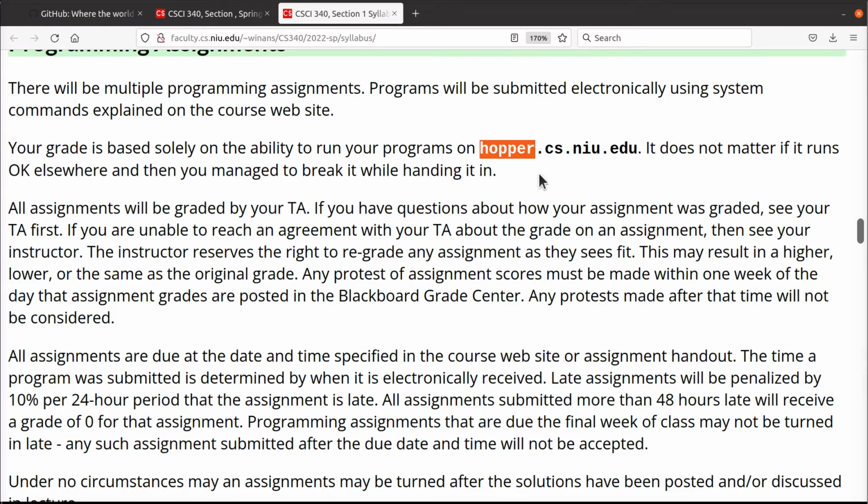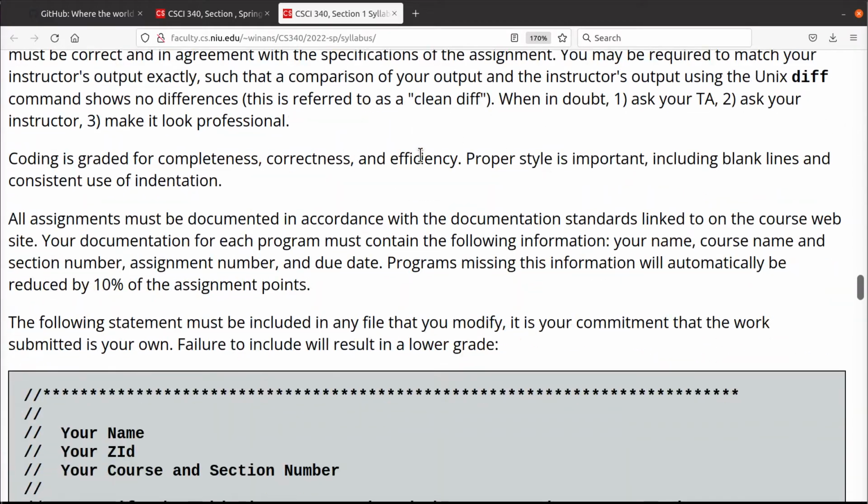They're owned and operated by the Department of Computer Science, and whatever software is on here is what we will use to grade your assignment. If you run your program on your own PC or on a Raspberry Pi or on something somewhere else, that's great, and I would encourage you to do so. However, you must make sure that it runs on Hopper. This is how we're going to grade it. It doesn't matter if it works somewhere else. The goal is this machine right here. And it goes on and on about that.